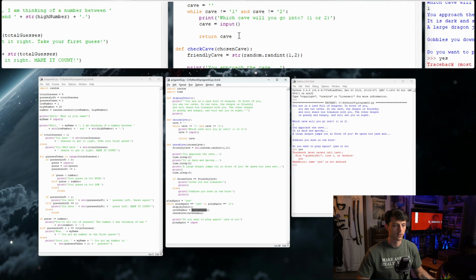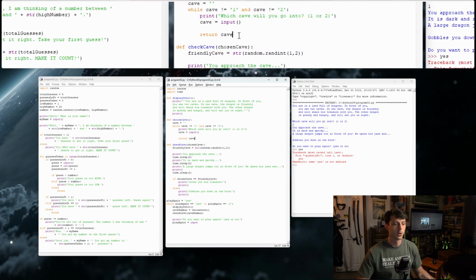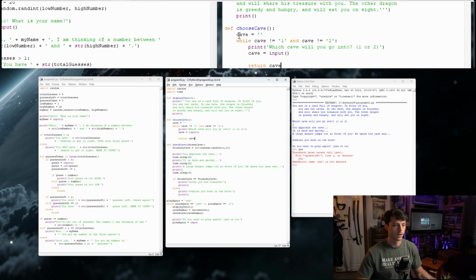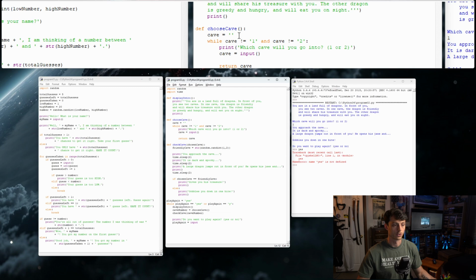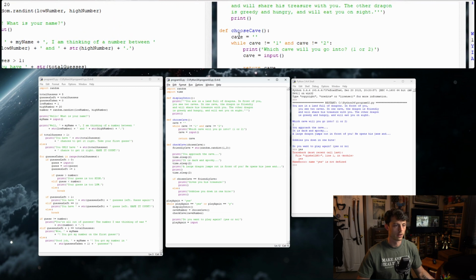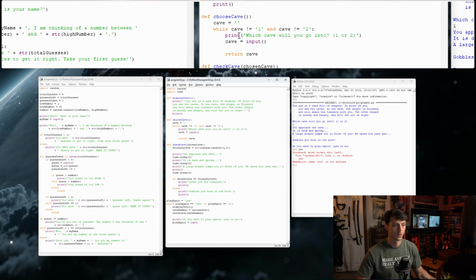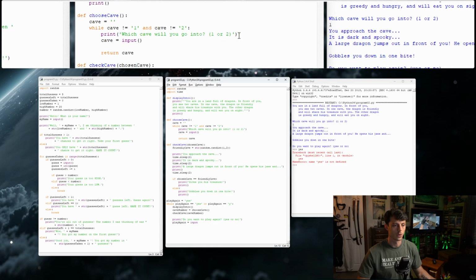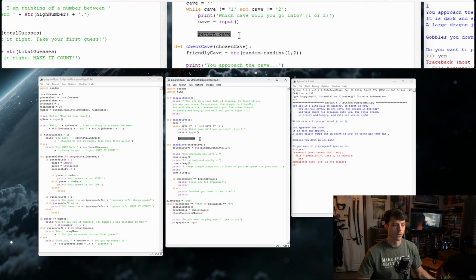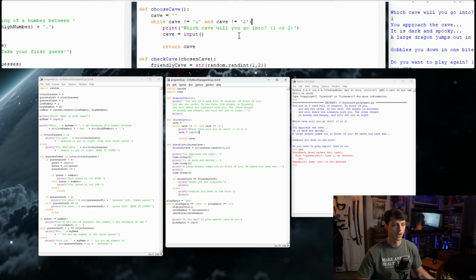And this is where things, for me, got tricky as I've been brushing off some of the dust. Local variables, they only exist while they're inside the function. So here we have the cave with the empty string that we're looking to use over here. While this cave variable does not equal 1 and it does not equal 2, we're going to print which cave will you go into, 1 or 2. So that's here where we were right here. And then we get that input, and then we return that cave. So that's what this does. This function just returns the value that we input after this prompt.